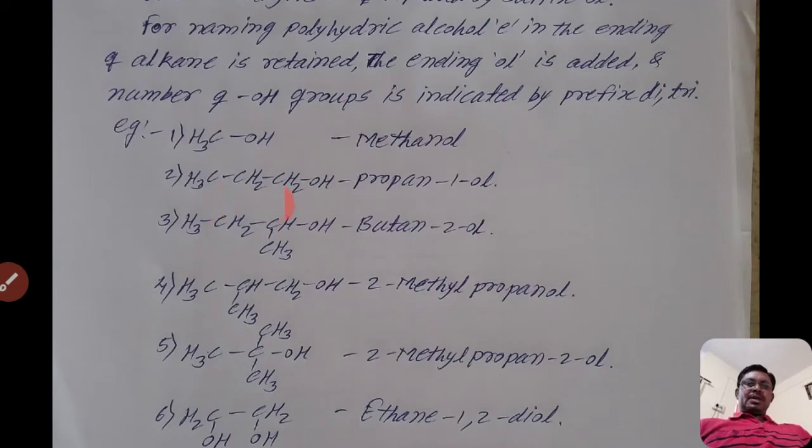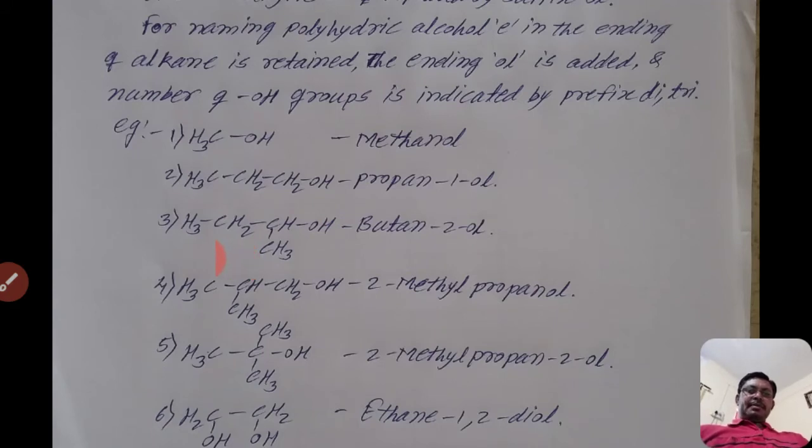At the first carbon atom the hydroxyl group is attached, so the name of that compound is propane, because it contains 3 carbon atoms. From propane we replace the E with OL, and the position of OL is 1. At position 1, that means propan-1-ol is the IUPAC name of that compound.